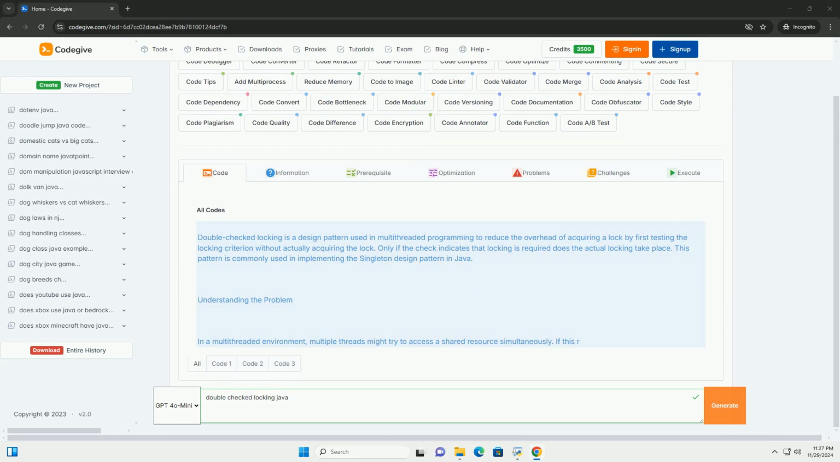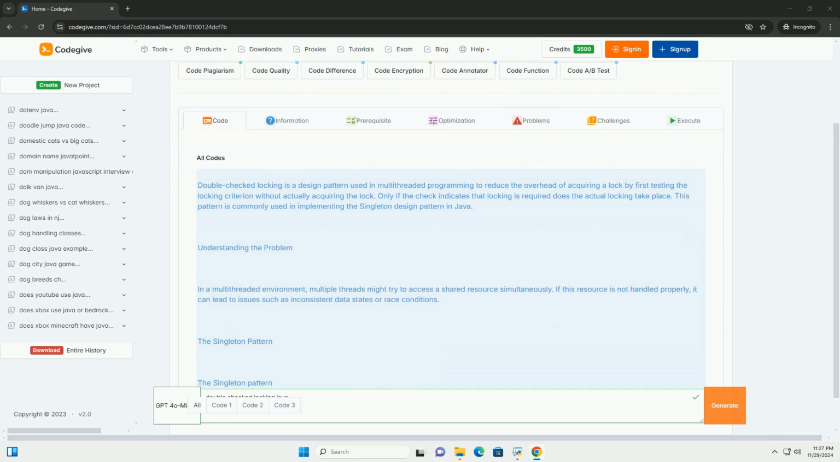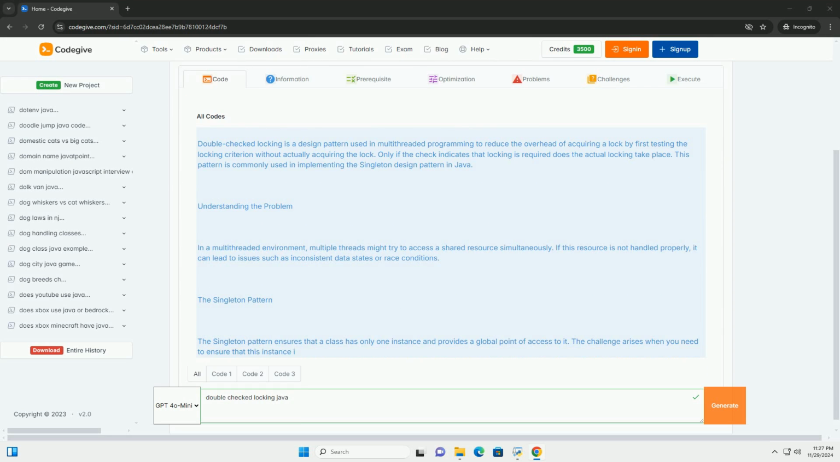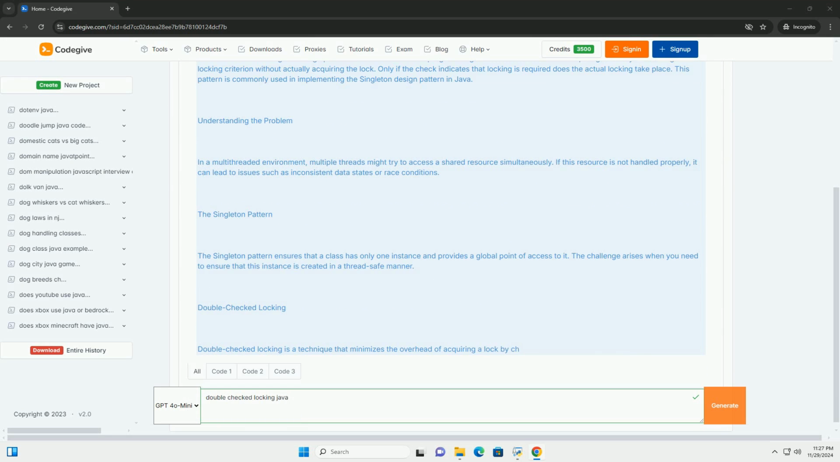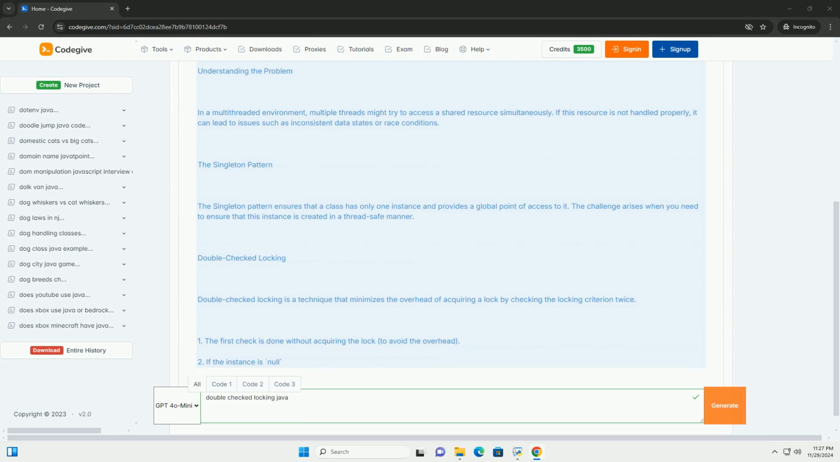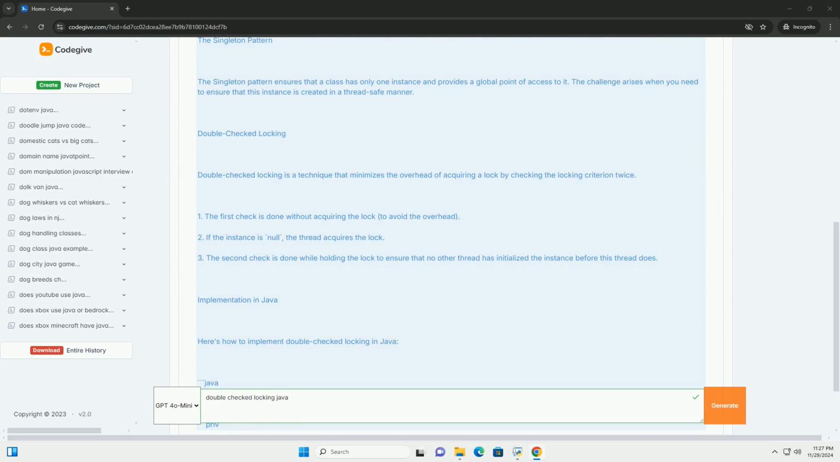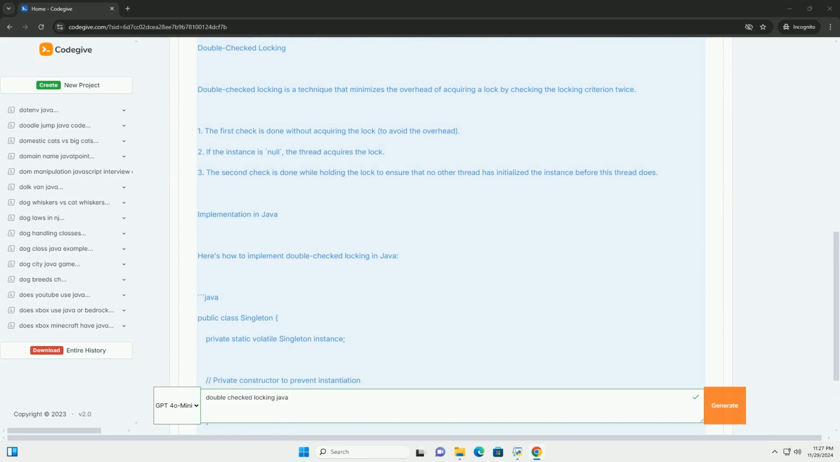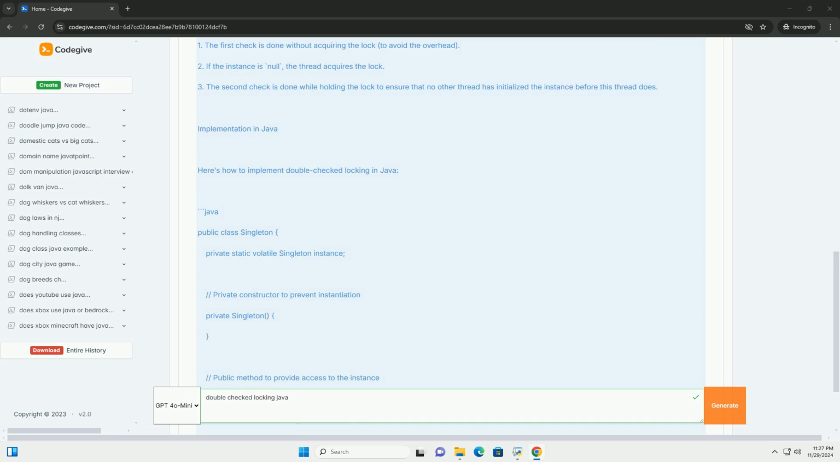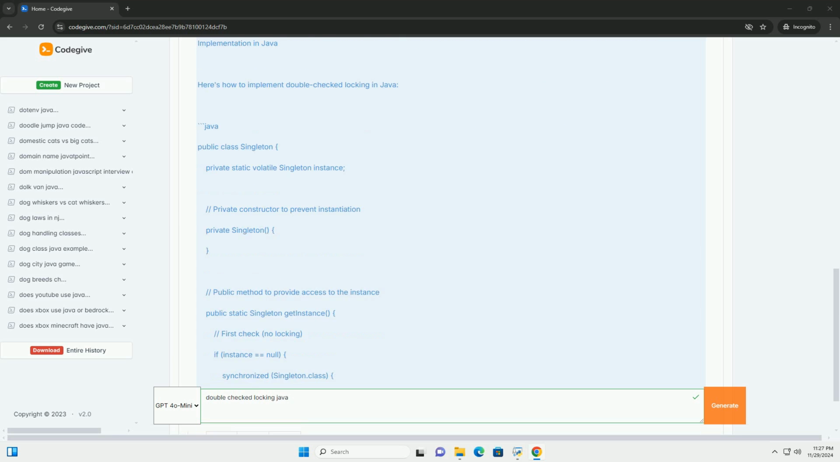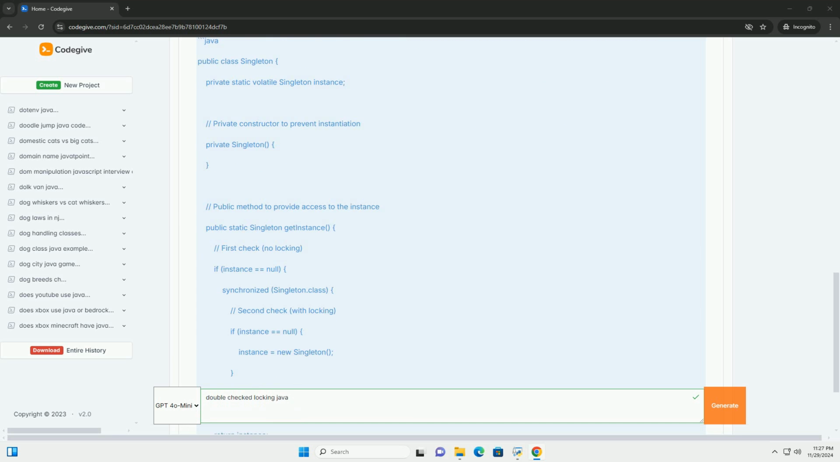Double-checked locking is a design pattern used in multi-threaded programming to reduce the overhead of acquiring a lock by first testing the locking criterion without actually acquiring the lock. Only if the check indicates that locking is required does the actual locking take place. This pattern is commonly used in implementing the singleton design pattern in Java.